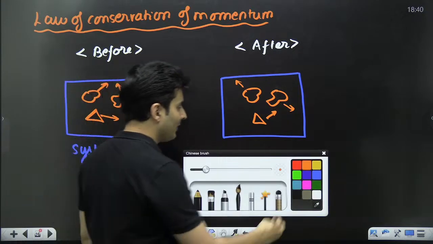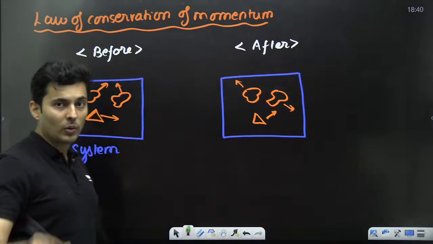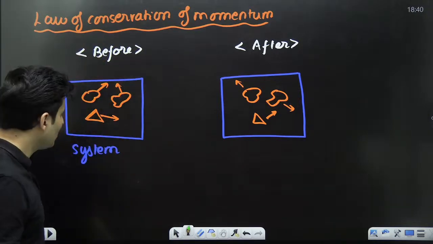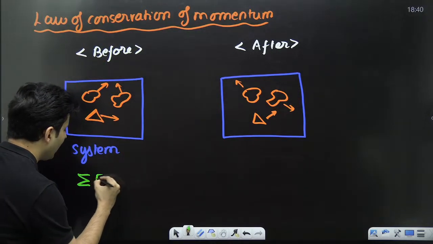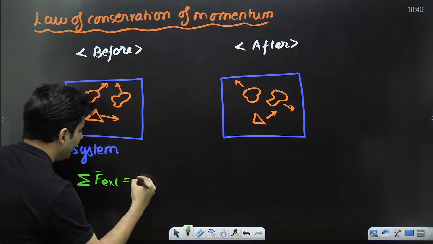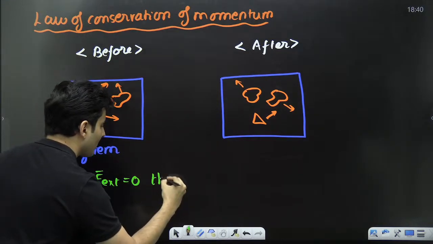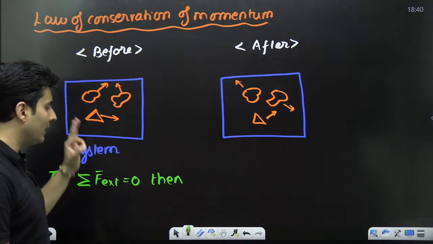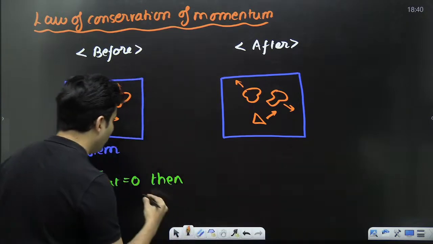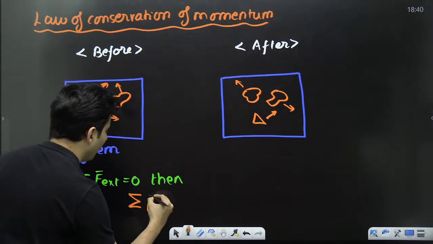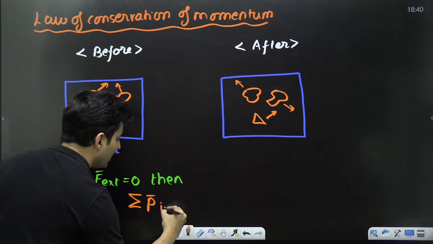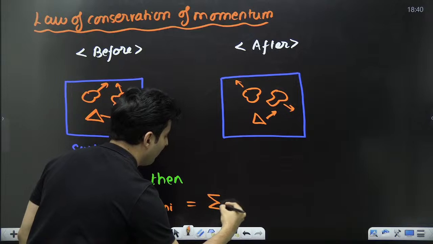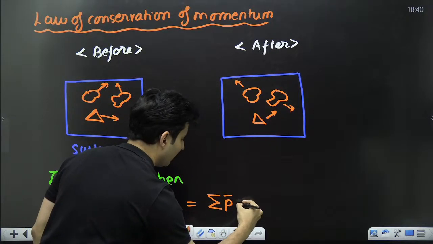But if the external force is 0, if external forces are not there from outside, if the net external force is 0, then this is very, very important: the total momentum of the system initially, or before, will be equal to the total momentum of the system finally.